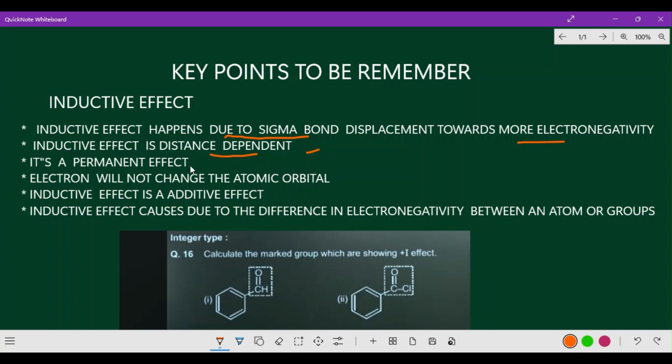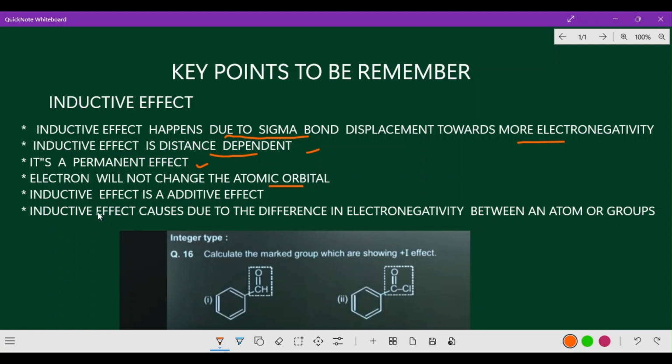Next one, permanent effect. Yes, of course, it is a permanent effect, and the electron will not change the atomic orbital at all. Next one, inductive effect is an additive effect. What do you mean by additive effect? Here, a greater number of minus I effects will dominate one strong minus I effect. As we come to that question, you will come to know. That means a group of minus I effects will dominate one strong minus I effect.